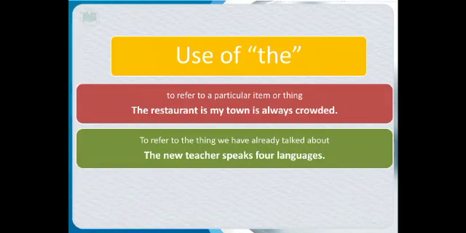To refer to the things we have already talked about. For example, I have talked about a new teacher, but now I am going to say something more about that teacher, so I will use the here. The new teacher speaks 4 languages. Here I am using the because the second time I am going to mention the teacher.